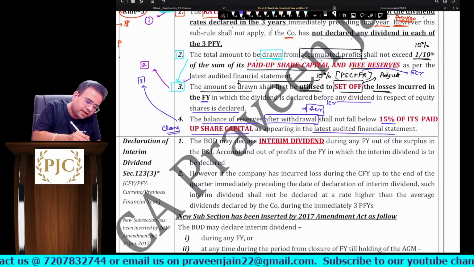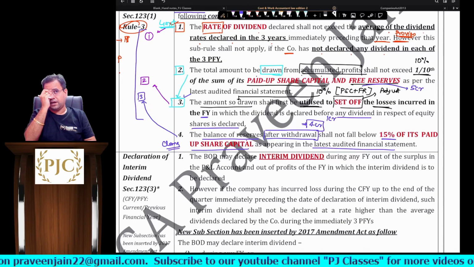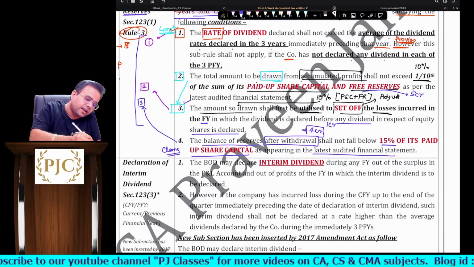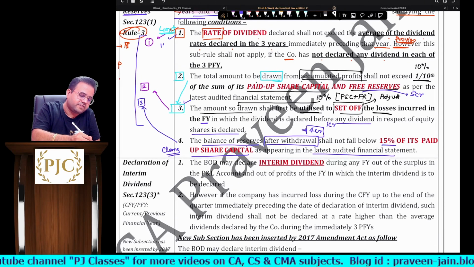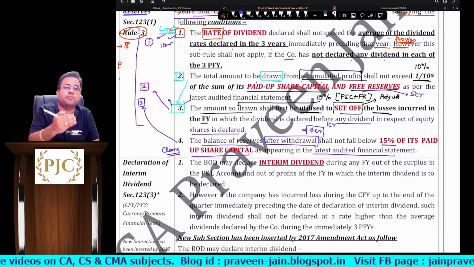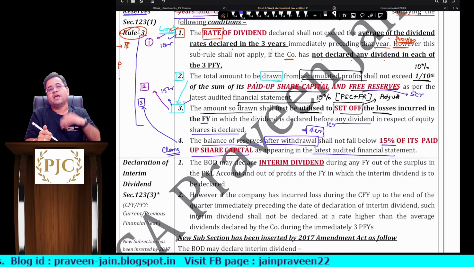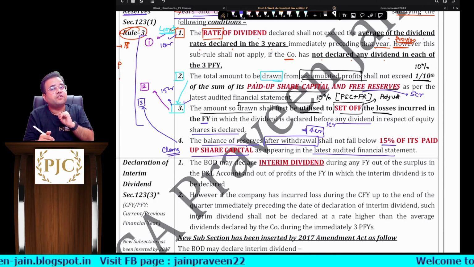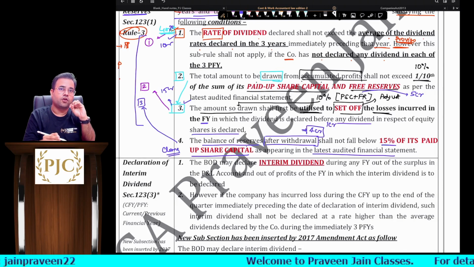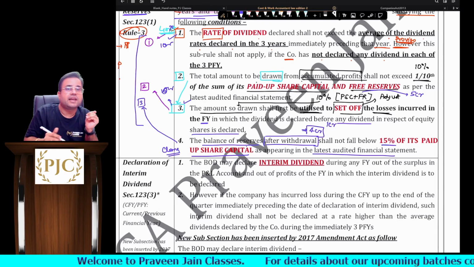So this will be your limit number 3. So now the point is, should you fulfill any one condition or all the conditions, sir? All the conditions. Now tell me, sir, if limit 1, the amount which you get, is 10 crores and limit 2, whatever sub rule 3 says, you are getting 15 crores. Now if you give 15 crores, you are fulfilling condition number 3 but not fulfilling condition number 1, sir. Agreed or not? So you have to fulfill all the conditions. So it should be 10 crores only.